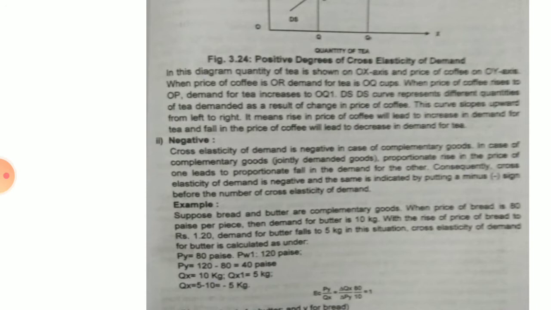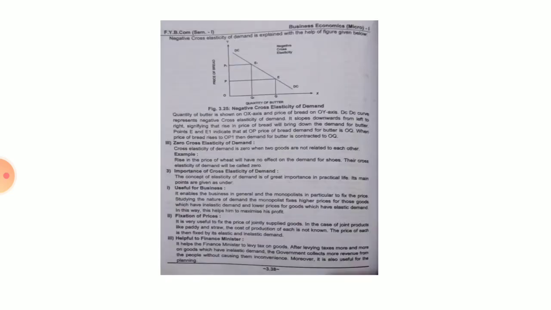So here a proportionate rise in the price of one will lead to a proportionate fall in the demand for the other. For example, if the price of bread rises, nobody will buy butter, the people who eat butter and bread together. So if there is a rise in the price of bread, people will not buy butter. So here, when there is a rise in the price of one commodity, there will be less demand for the other commodity. So here look.